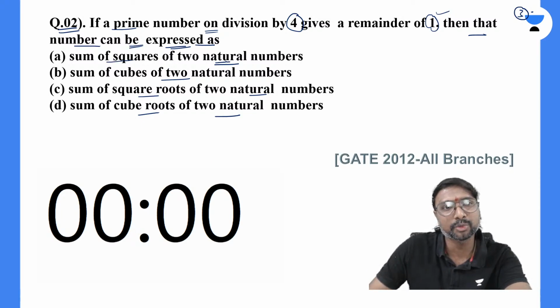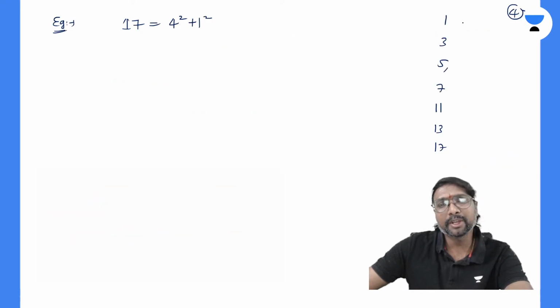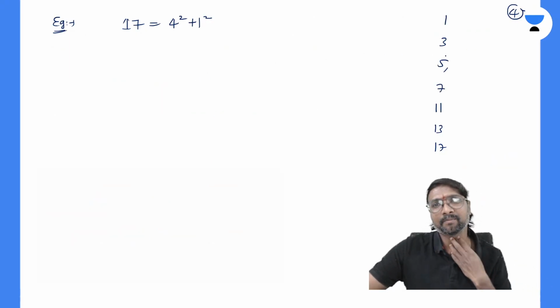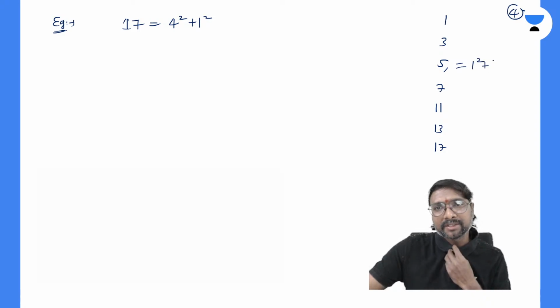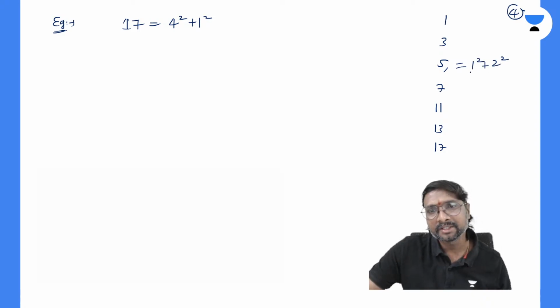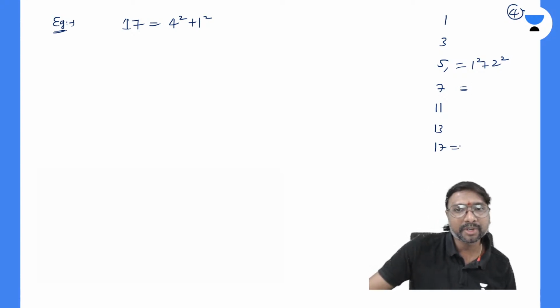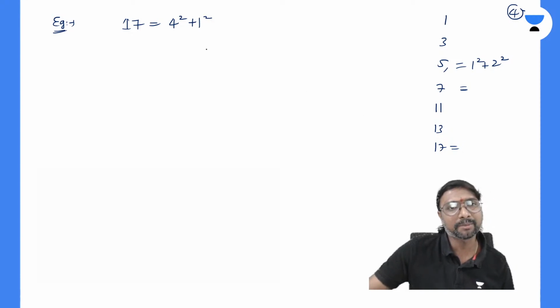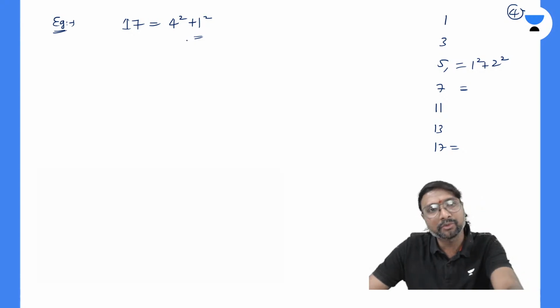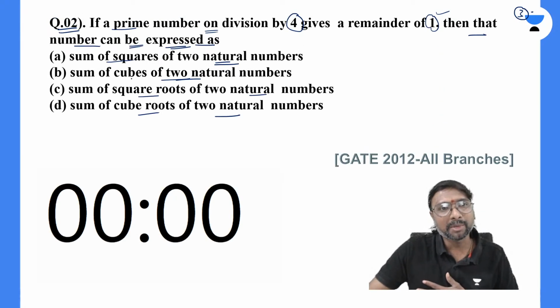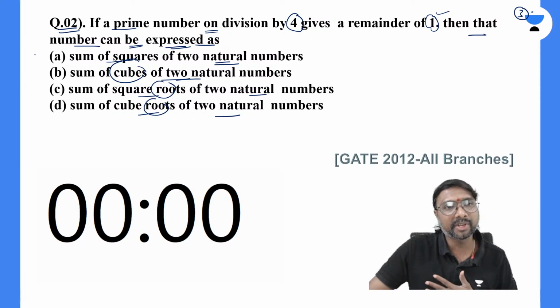Sum of the squares of two natural numbers, or sum of the cubes? Can you express it as the sum of the squares? This is 1 square plus 2 square, the sum of the squares of two natural numbers. If you observe, take 17. How can you express it? It is the sum of the squares of two natural numbers, 4 square plus 1 square. 4 square is 16, and plus 1. So what is your answer? Will the sum of the cubes come, or the sum of the square roots or cube roots? No, the sum of the squares only will come.